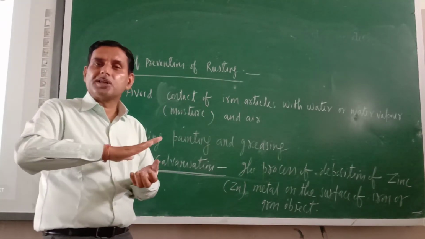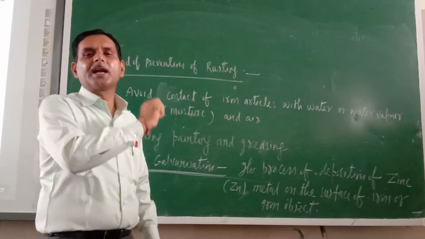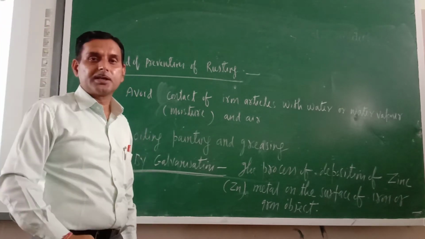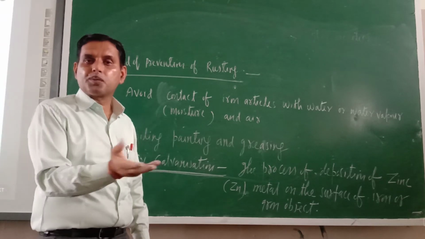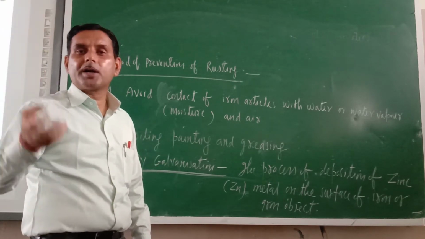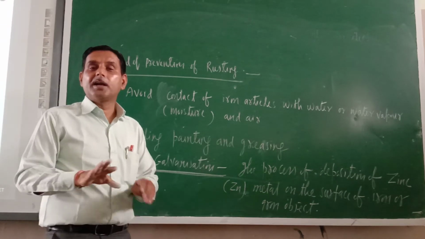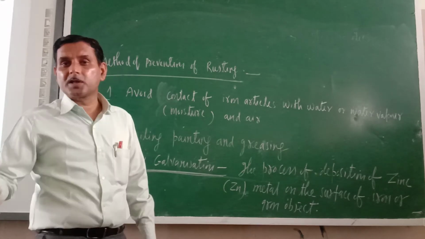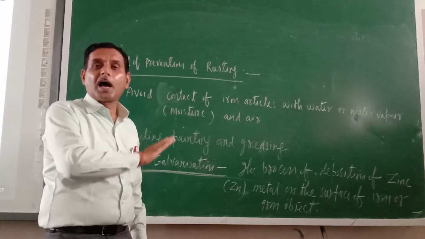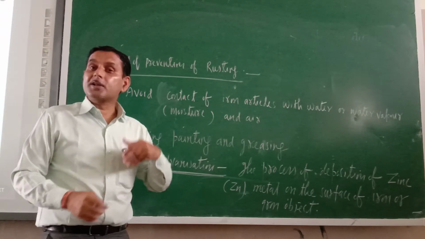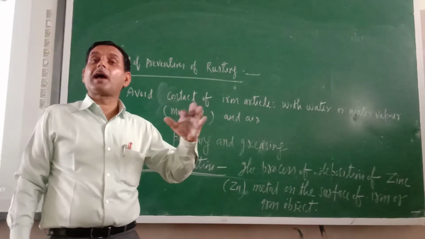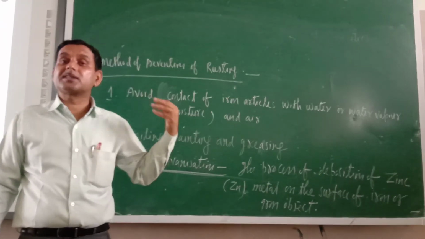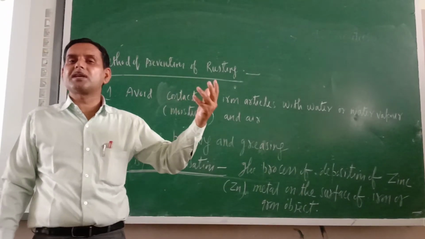So when you deposit the zinc layer over the iron article, then who will come into contact with the air and moisture? Of course, zinc is the protective layer, so zinc will come into contact with moisture and air. And now who will get rusted? Zinc will get rusted before the iron, so by that time your iron article will be saved. For the sake of the life of iron, zinc has sacrificed its life. That is why this type of protection is known as sacrificial protection.